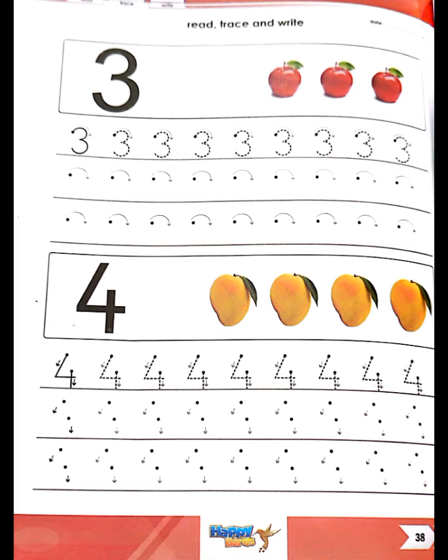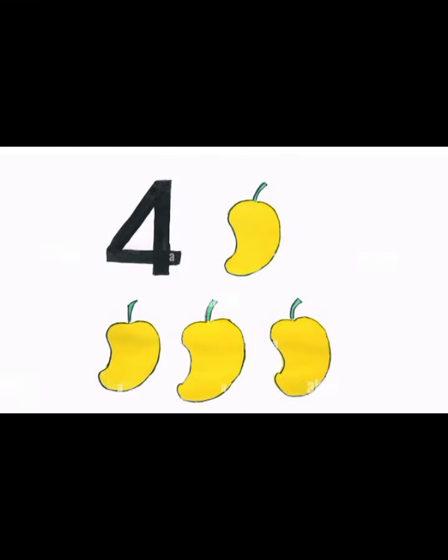Okay. The other number is number 4. Number 4. 4 is like sitting on a chair, and here we have 4 mangoes. Do you like mangoes? Yes, mango is the king of fruit. We all like mangoes. Let's try to count it. 1, 2, 3, 4. 4 mangoes.